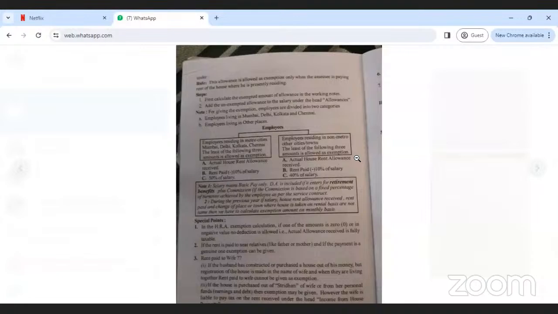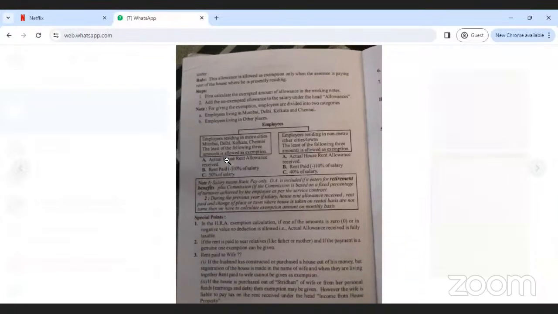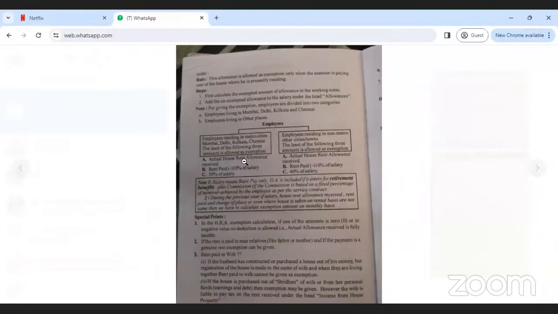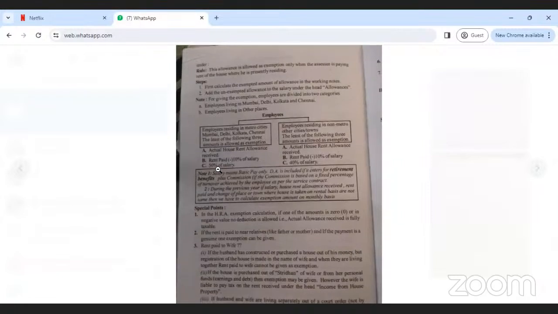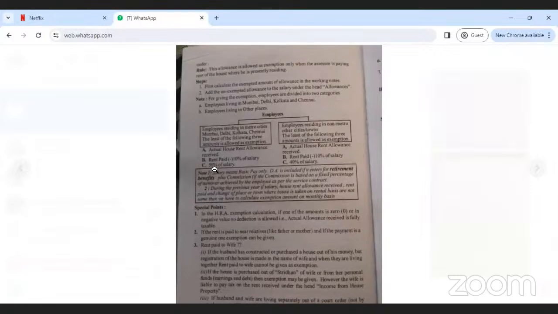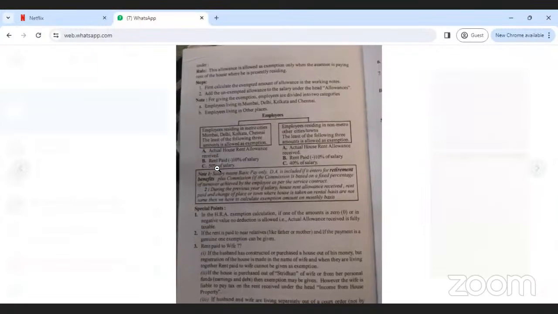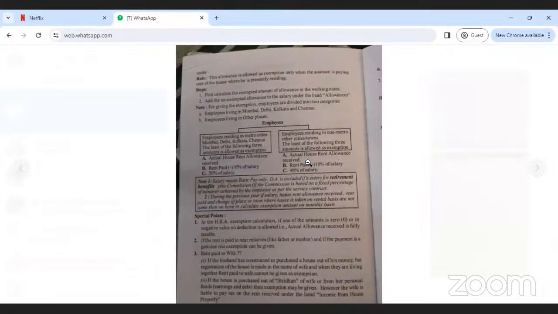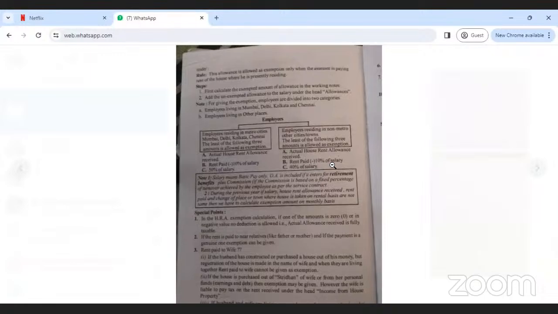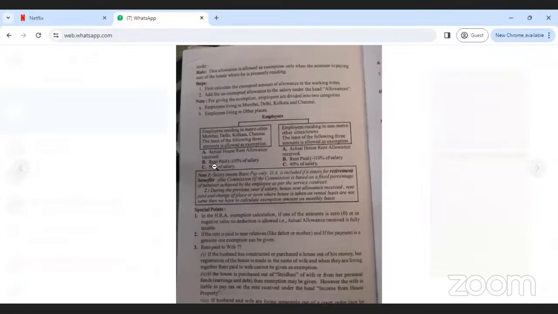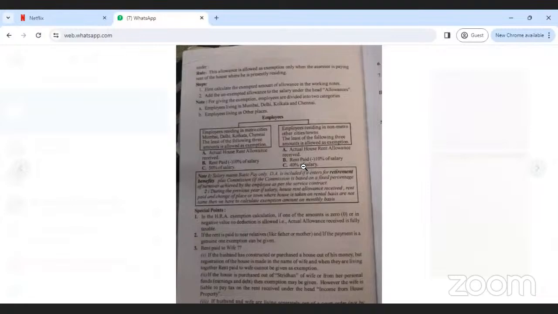First, if the employee is residing in metro cities: actual house rent allowance, that means how much amount they received for house rent allowance; rent paid minus 10 percent of salary; and 50 percent of salary. Okay. Actual HRA, rent paid minus 10 percent of salary, 50 percent of salary. Next, for non-metro: actual house rent allowance, rent paid minus 10 percent of salary, 40 percent of salary. What is the difference between metro and non-metro? Only 50 percent versus 40 percent of salary.